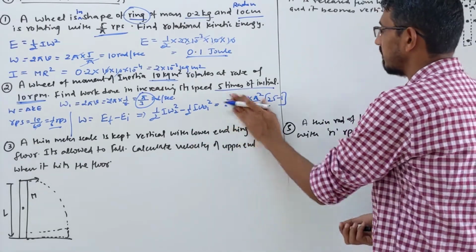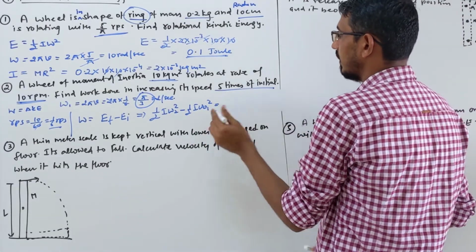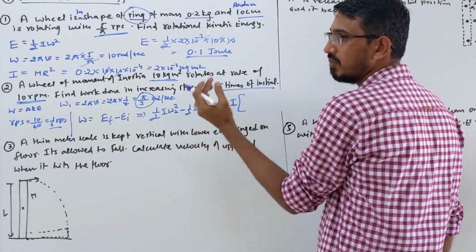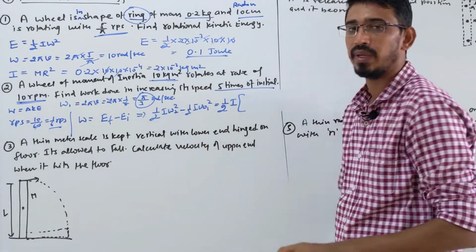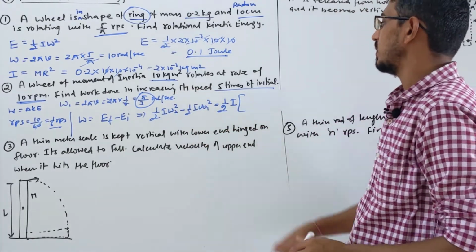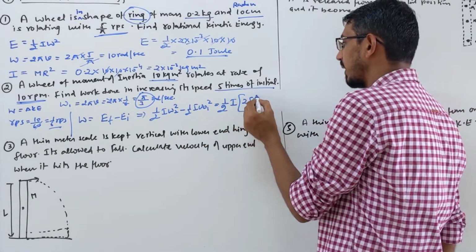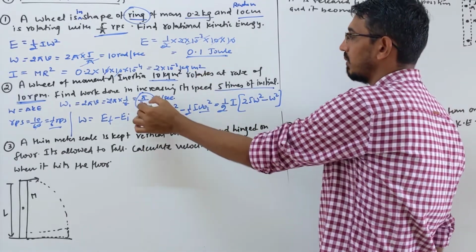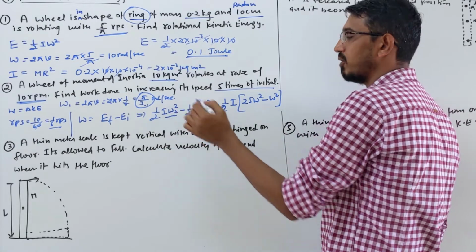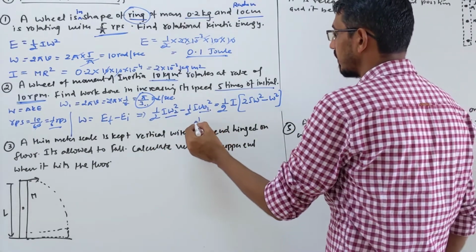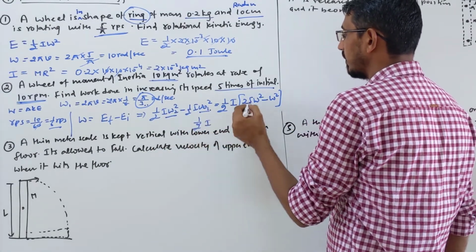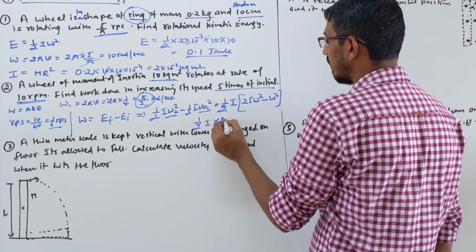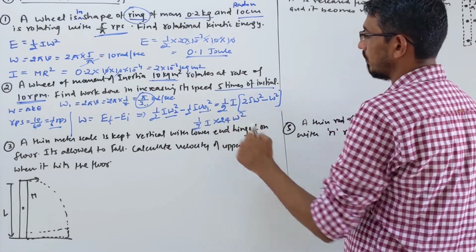Okay, let's make it more simple. Half I. Suppose you put just the symbol omega for the initial velocity, then the final is given as 5 omega. That's all, 5 times. So this becomes 25 omega square minus omega square. Initial I am calling just omega, I am not putting the value. So that's your answer. How does it become? Half I, and 25 omega square minus omega square becomes 24 omega square. Now you have to put values here.